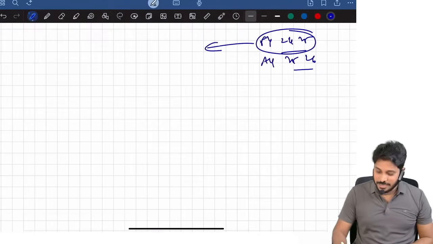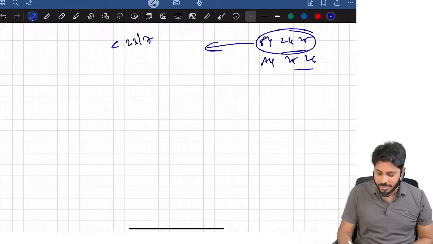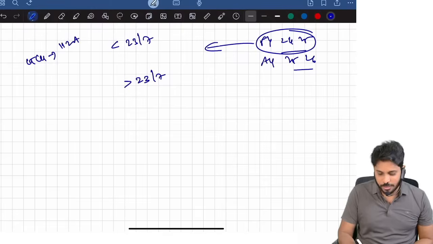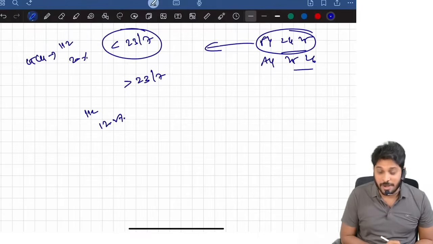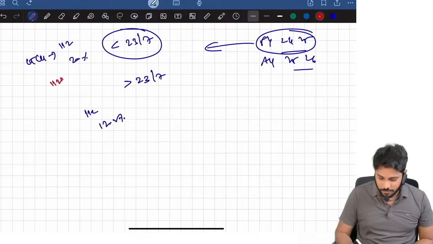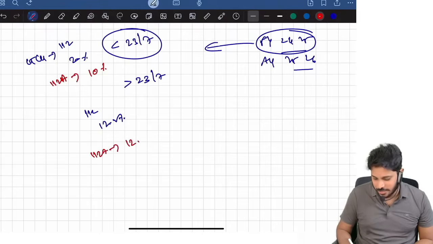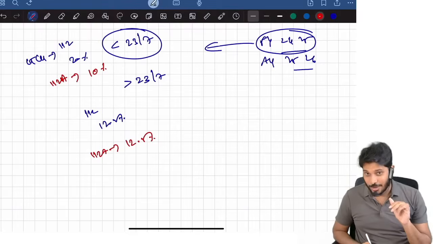Suppose within this year, transfer happened both before 23rd July and after 23rd July. Long-term capital gain 112, if it is before 23rd July, 20%. That is 112, not 112A. If it is after 23rd July, then long-term capital gain is 12.5%. Same way, 112A before 23rd July the tax rate is 10%. After 23rd July the tax rate is 12.5%. Now 112A tax rate is there, right?